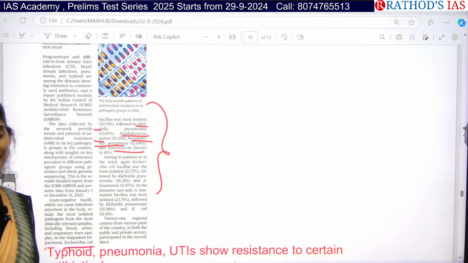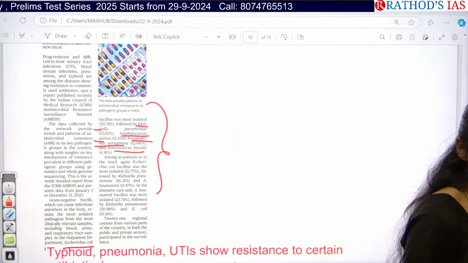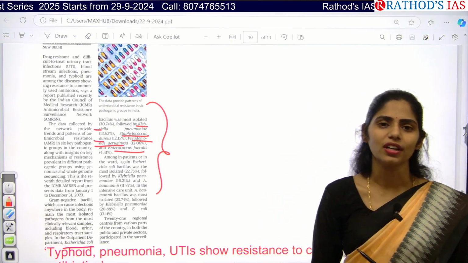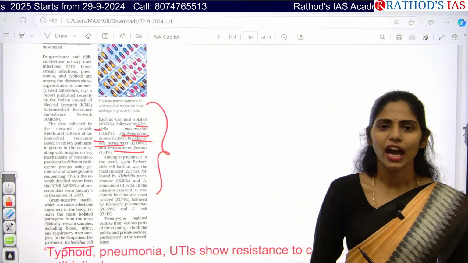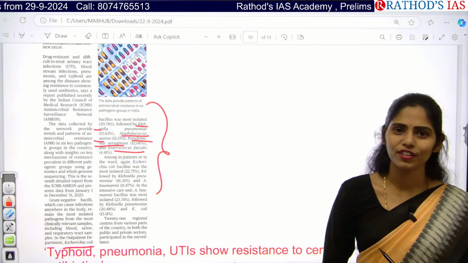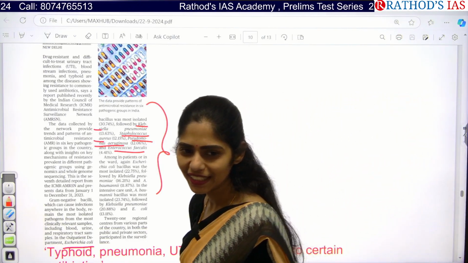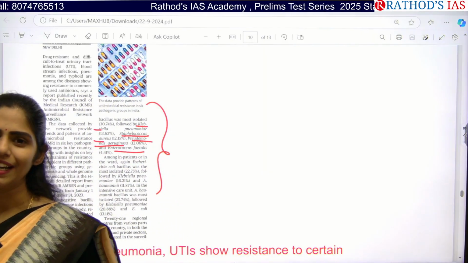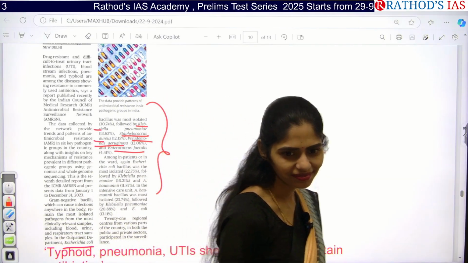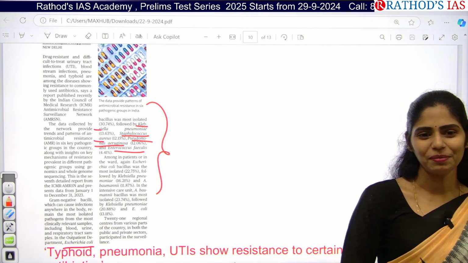So what happens if antibiotics are not working? What will be the impact? Treatment cost will increase and health outcomes will be very poor. You will not recover soon and hospital stays will increase. Whenever hospital stays increase, obviously the burden on the family will increase, out-of-pocket expenditure will increase, and overall it becomes a debt trap for the family. Next, expenditure increases, and finally economic growth will decrease, right?